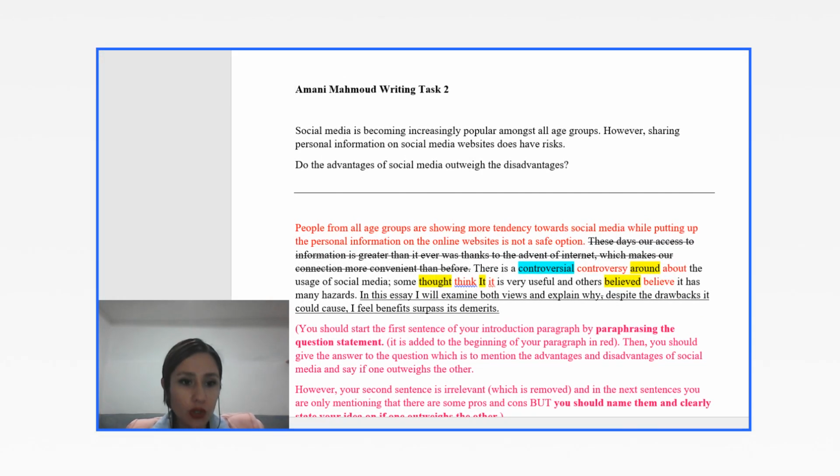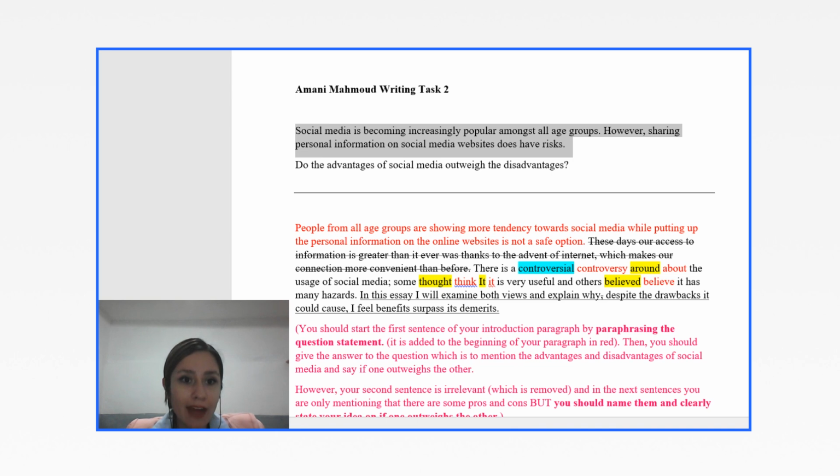Here. One thing you should know about IELTS Writing Task 2, all the question types, is that the very first sentence of your introduction paragraph should be the paraphrasing of the question statement. This question, this sentence actually. So it means that you should use synonyms to paraphrase, to rephrase this statement as the very first sentence of your introduction paragraph, no matter what question type you're dealing with. So I have added this sentence here to the beginning of your introduction paragraph.